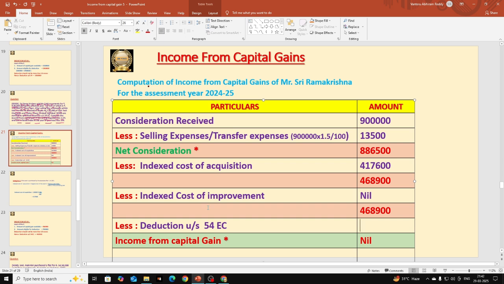He should sell land and buildings to be eligible. He is selling gold ornaments, so the 54EC deduction is nil. Hope this is clear, students. So income from capital gain is 4,68,900. Hope this is clear, students.